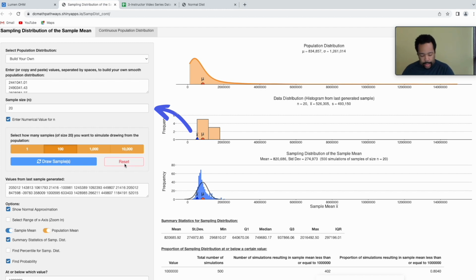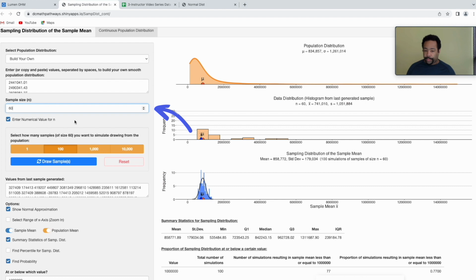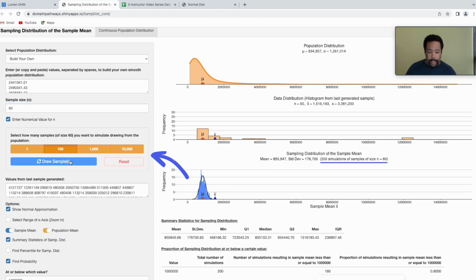So that was 20. Let's do 60. So then I'll change this to 60. And now they have done one for us at 100. Let's do a few more. You should notice what happens. Look at the mean.